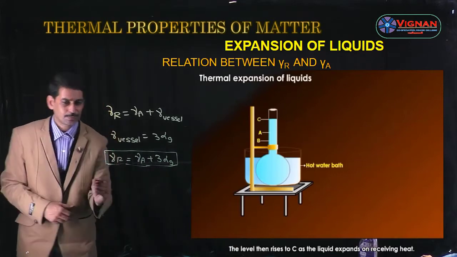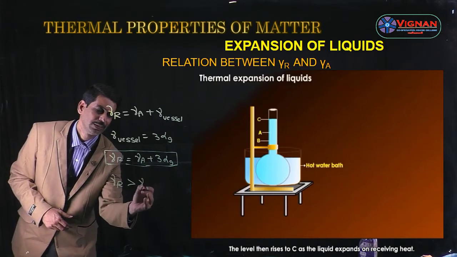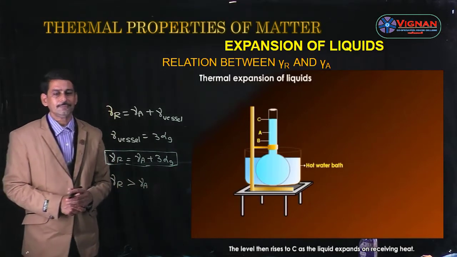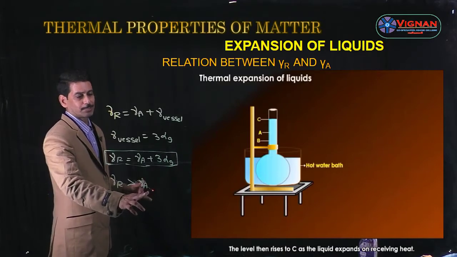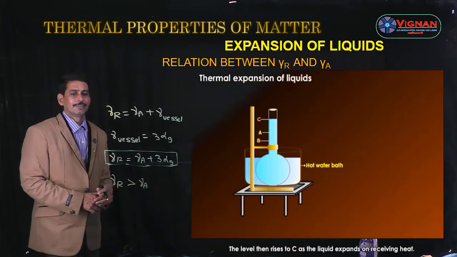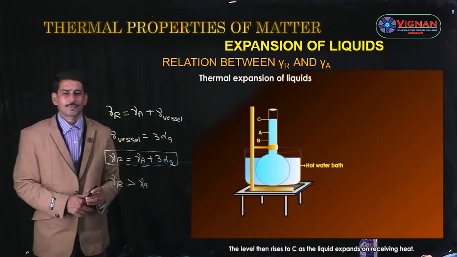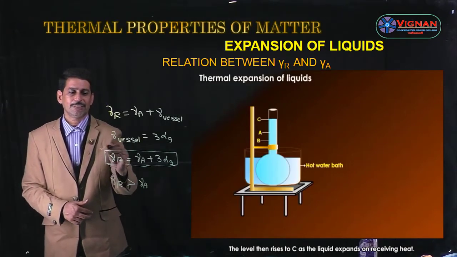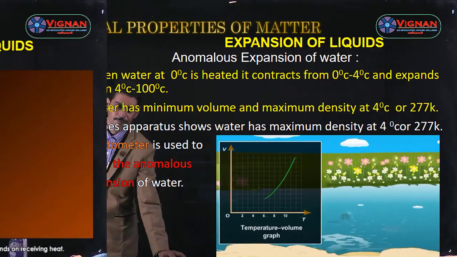And from this expression we can say that gamma R is always more than gamma A. The coefficient of real expansion is greater than the coefficient of apparent expansion of liquid. So this is the relation between gamma R and gamma A: gamma R is equal to gamma A plus 3 alpha G.